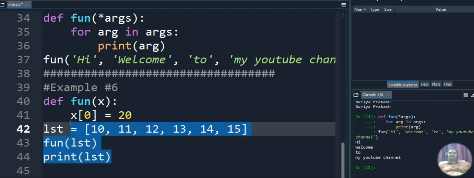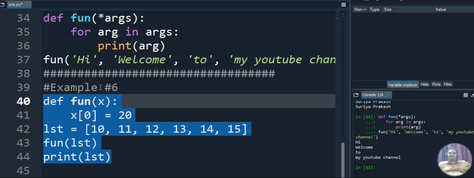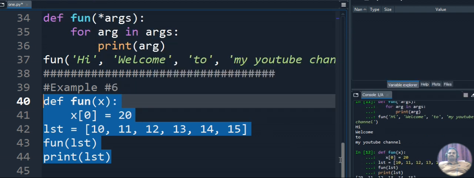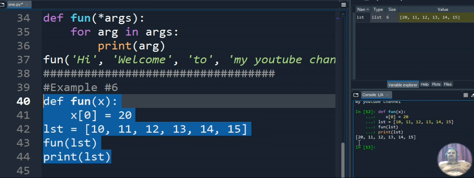I will execute this particular code so that you can understand what output we get. You can see the output here. As I told, 20, 11, 12, 13, 14, 15. So x of 0 is updated with 20, but in the actual list we had 10, which is updated to 20. So these are the different function calls we have. These are the Python functions, and these are the ways we can call a function.